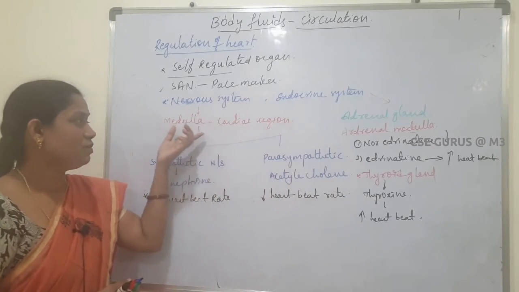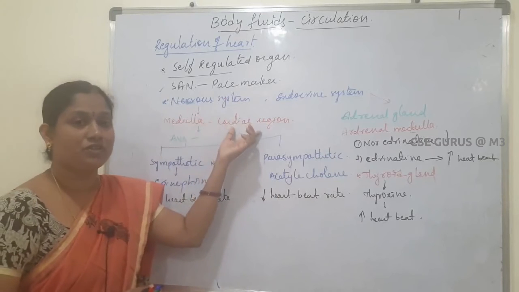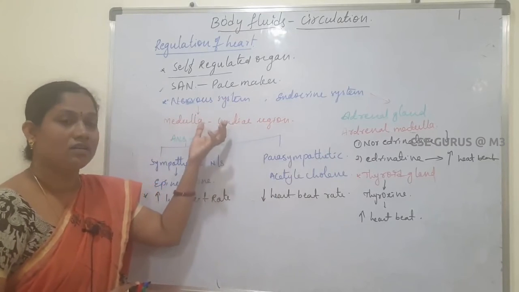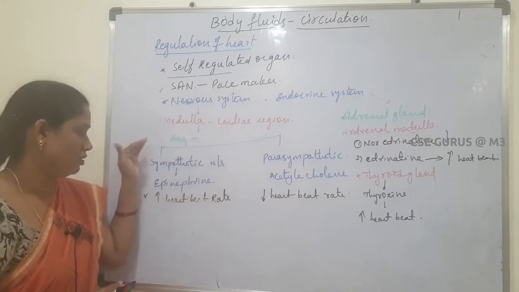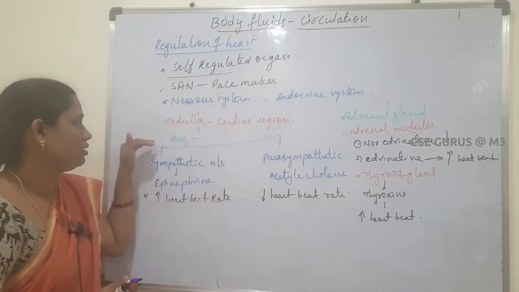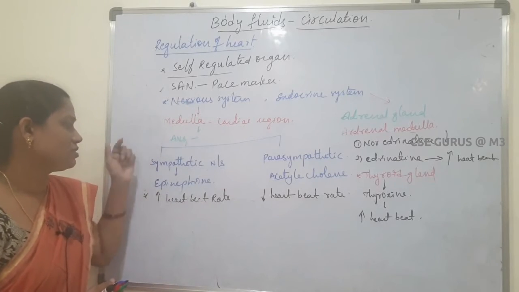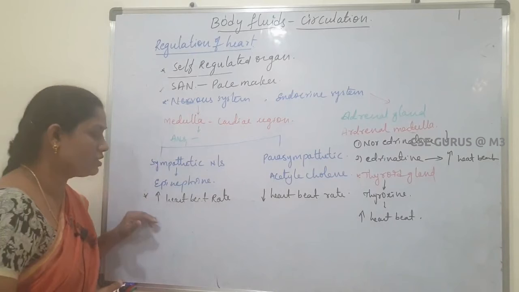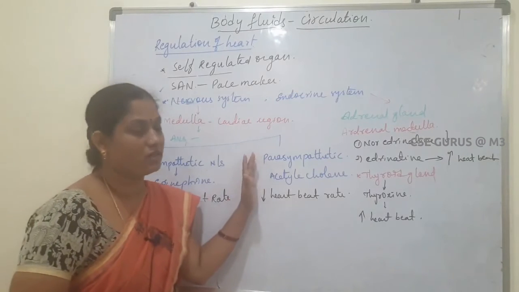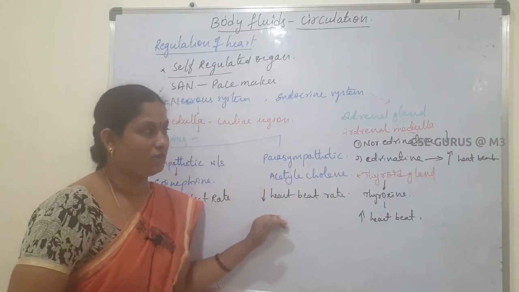In the nervous system, the cardiac region is present in the medulla region, and it controls the heartbeat rate. In the autonomous nervous system, the sympathetic nervous system increases the heartbeat rate and the parasympathetic nervous system decreases it.